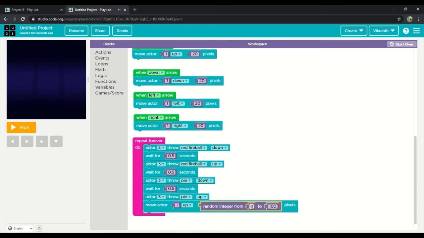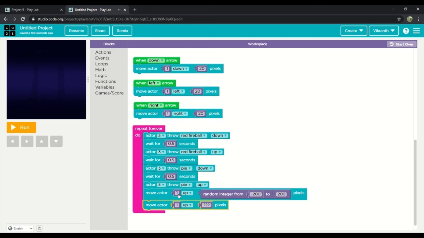Pull the third option from math. Then we'll change it into -200. And the other one 200. We'll drag one more like that.